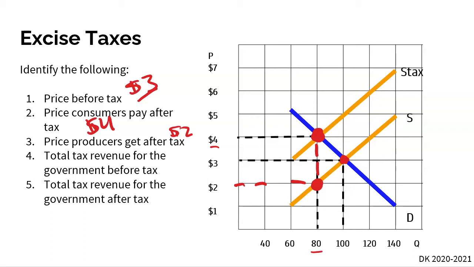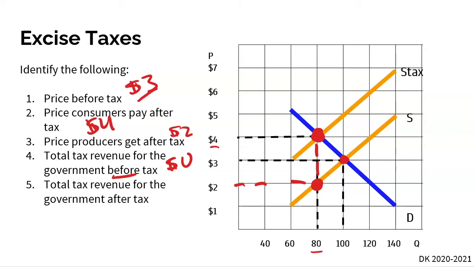And so this leads us to question number 4. What is the total tax revenue for the government before the tax? Well, before the tax, the government wasn't involved, so they're actually getting no money whatsoever. But if we move to question number 5, after the government implements the excise tax, what is the total tax revenue? In other words, how much money is the government getting from this $2 excise tax?